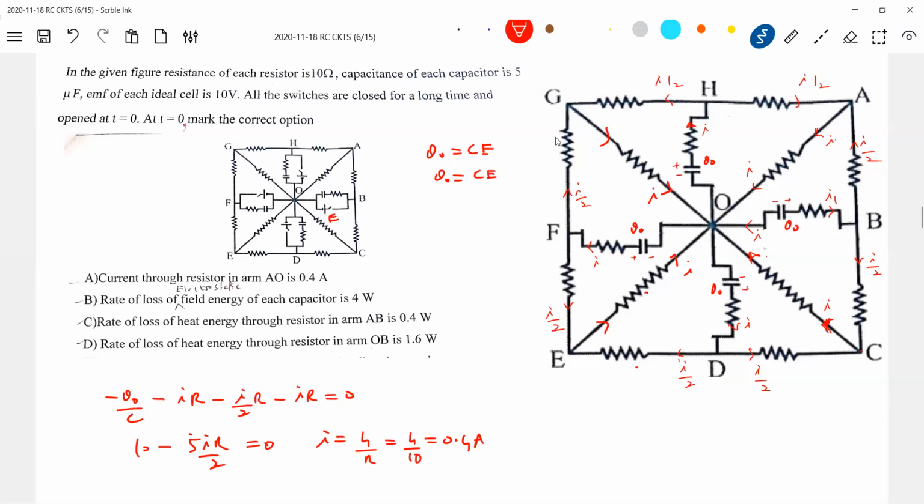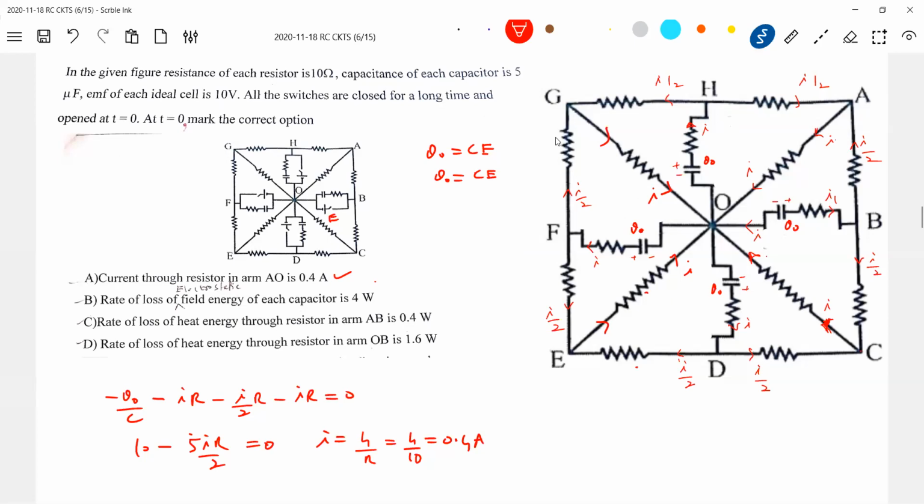Okay, I think the rest of everything is simple mathematics. Current through the resistor in arm AO. Where is arm AO? This one. So this is how much? 0.4 ampere. Okay, this is the correct option. Then rate of loss of electrostatic field energy of each capacitor. What do you mean by that? Of each capacitor. Rate of loss.